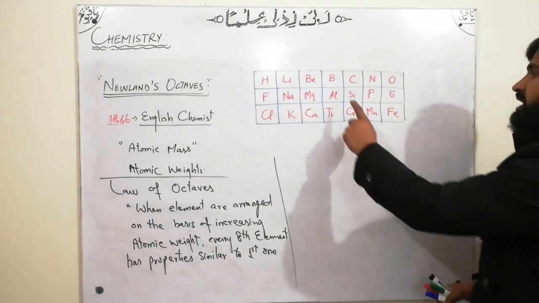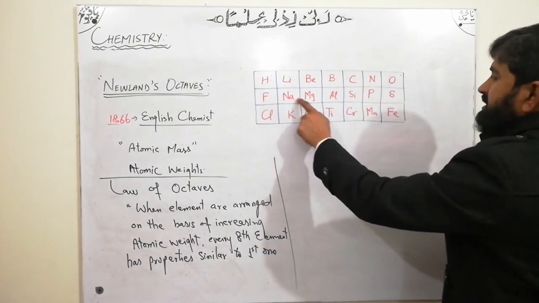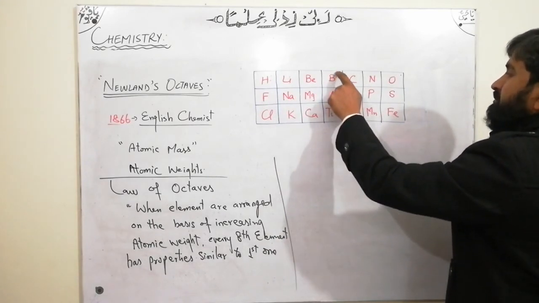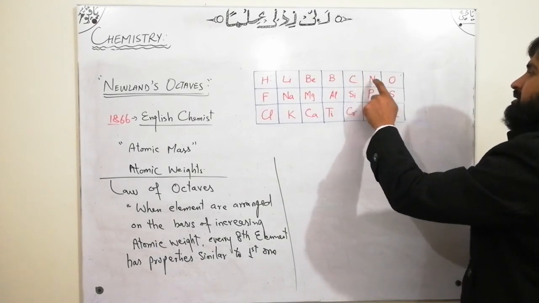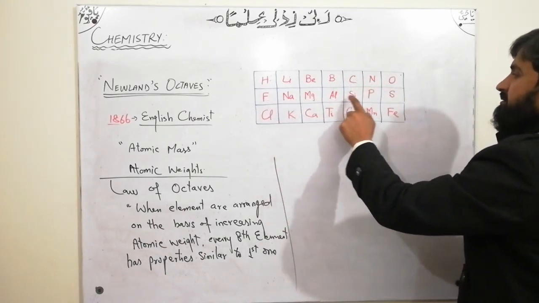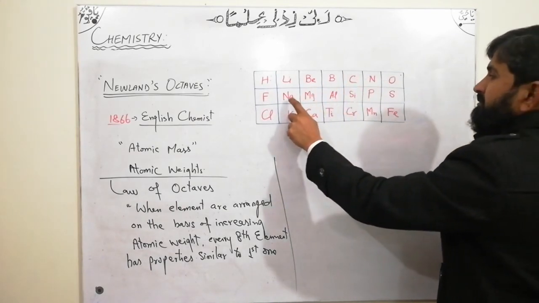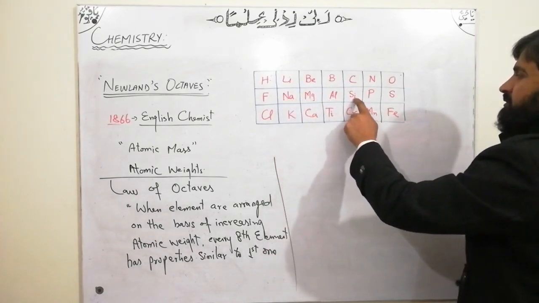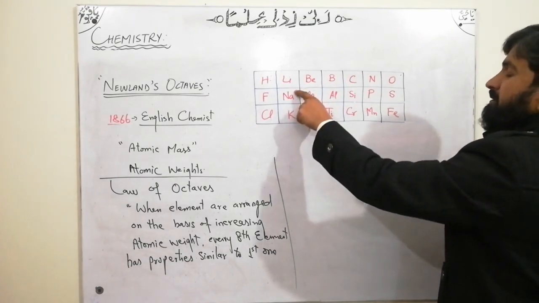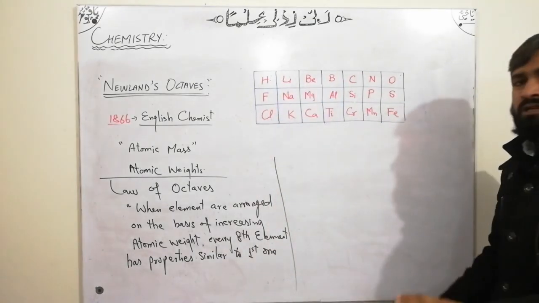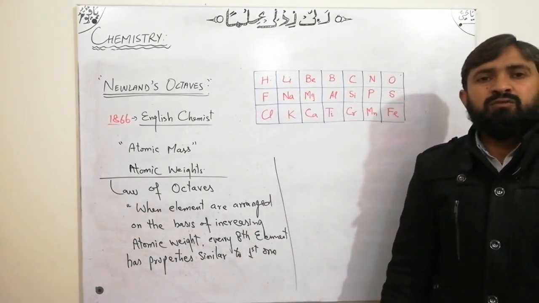If we start from this one, this is 1, 2, 3, 4, 5, 6, 7, 8; the 8th has properties similar to the first. So for carbon, when we count 1 to 8, the 8th element has properties similar to the first. When we start from here, 1 to 8, potassium has properties similar to sodium. So this was somehow very clear, that this arrangement was accurate.